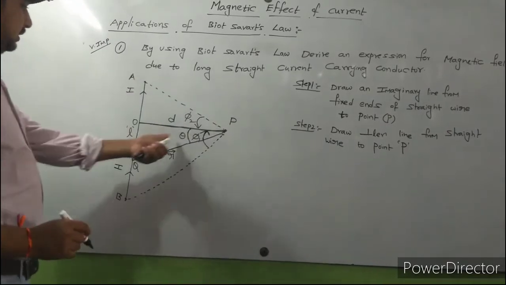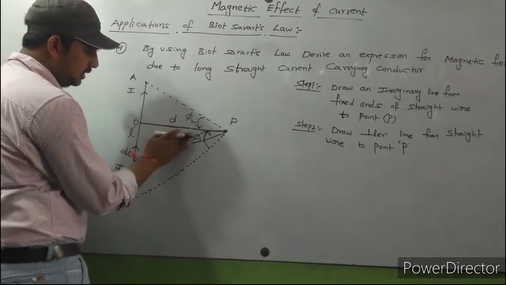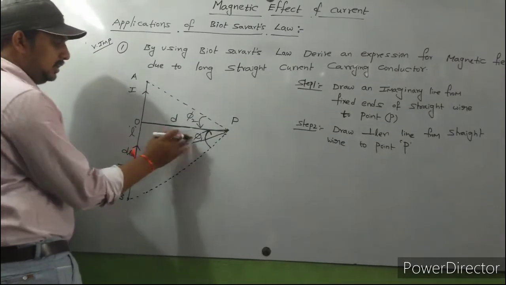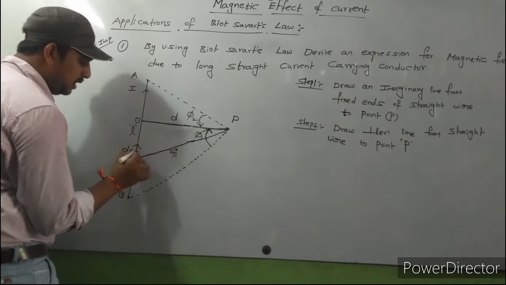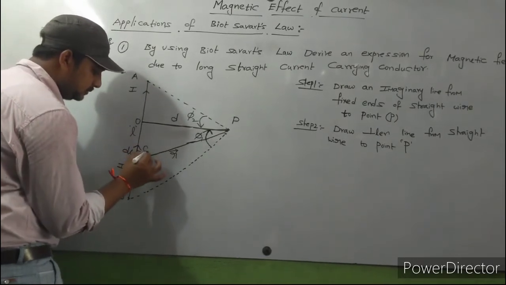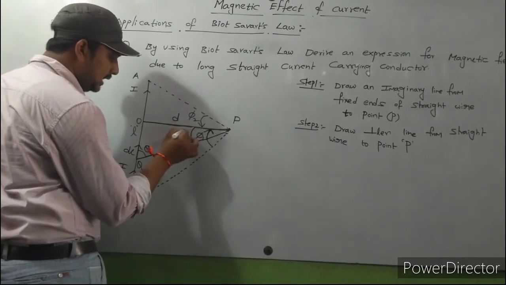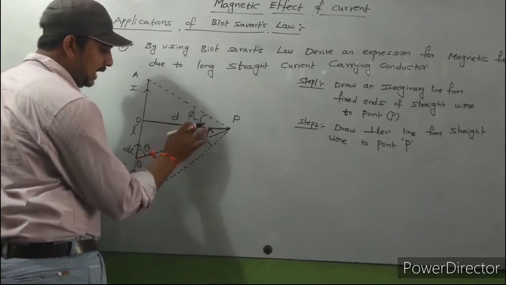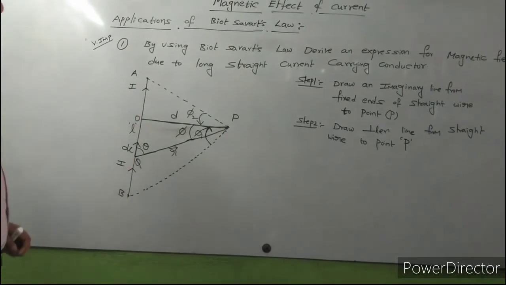So this is an angle theta. Sorry, extremely sorry. Generally, the angle between dl bar cross r bar is indicated with an angle theta. So this is an angle theta, and this angle I assume as phi. Okay, so this is a diagram.